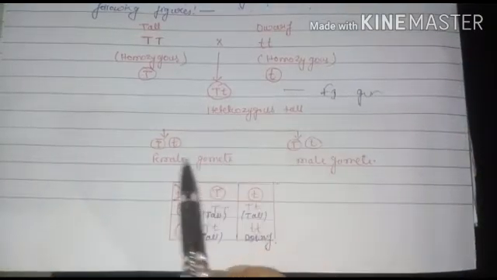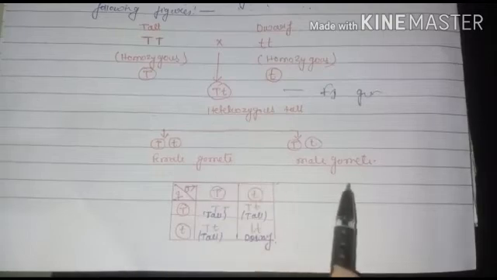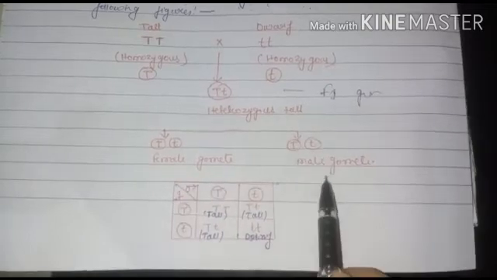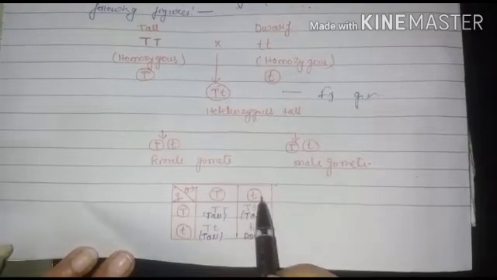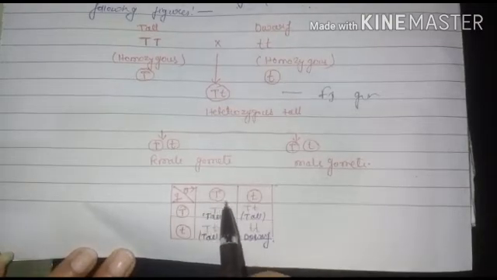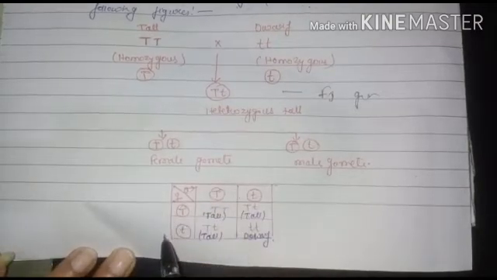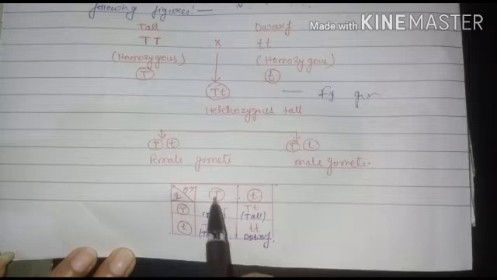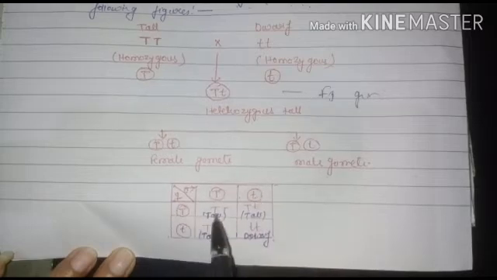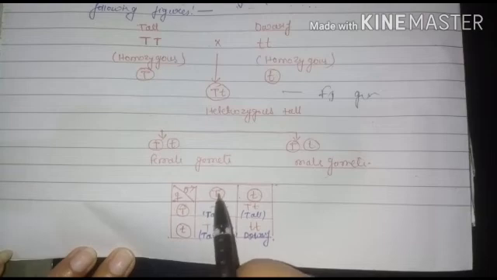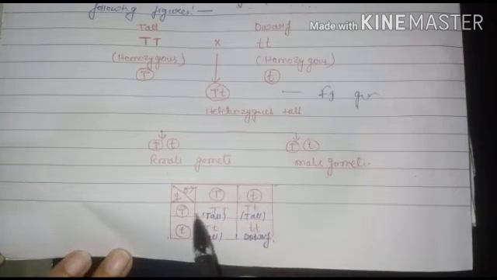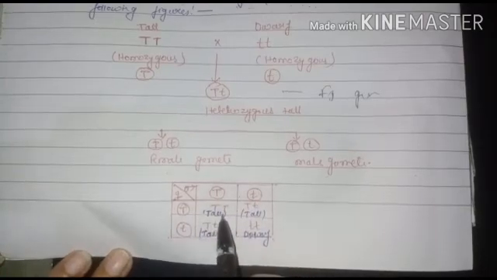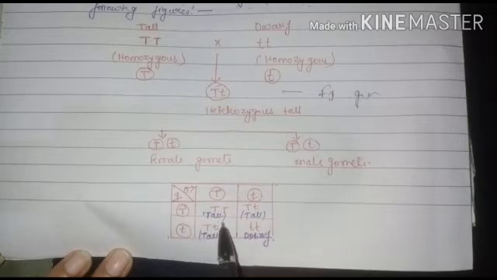When the F1 generation is crossed together, we write the male gametes in the upper line and the female gametes on the side. Take the first gamete and multiply it with the two, and do the same for the other. In the first we get capital T and capital T, which is completely tall.